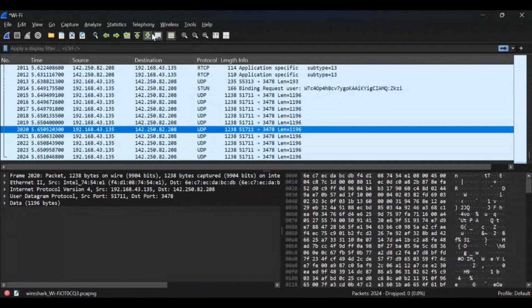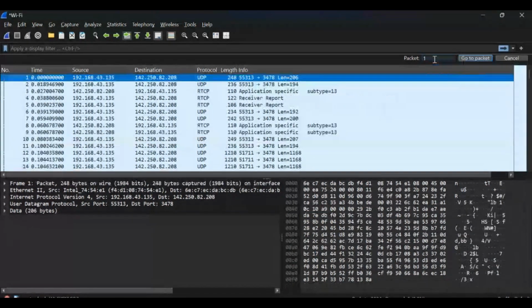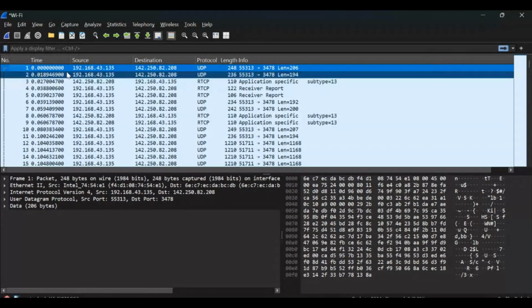Now, maybe you have captured data and you just want to check the first packet that you captured. You can just come to this Go, click on it, and enter go to packet. Then you can see the packet field here. You just type number 1 and click enter. It will go to the first packet. You can see this is our number 1 packet.